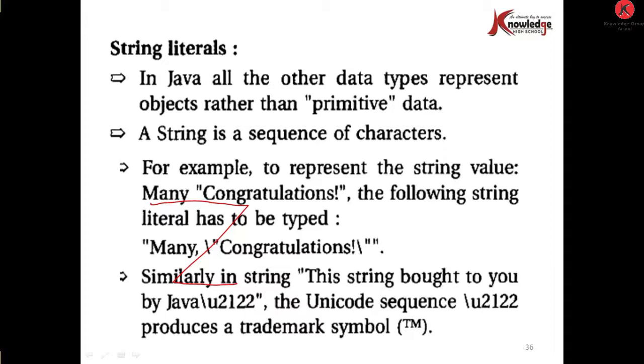Similarly, in the string "this string brought to you by Java \u2122", the Unicode sequence \u2122 produces a trademark symbol, TM. Remember, students, the Unicode sequence \u2122 produces a trademark symbol TM.